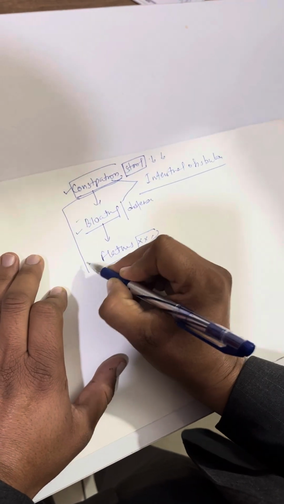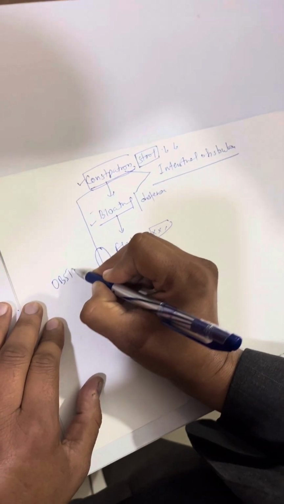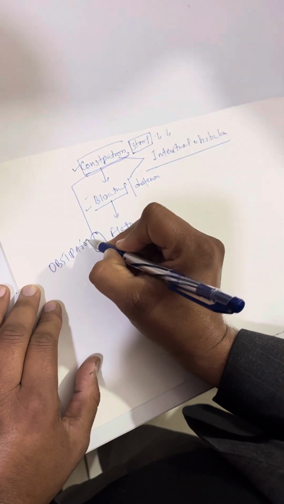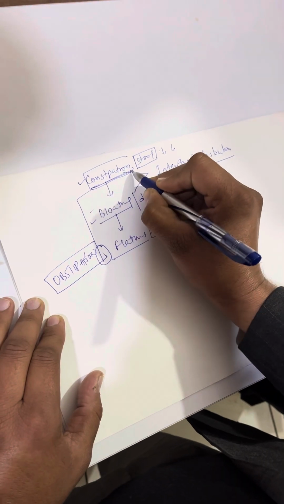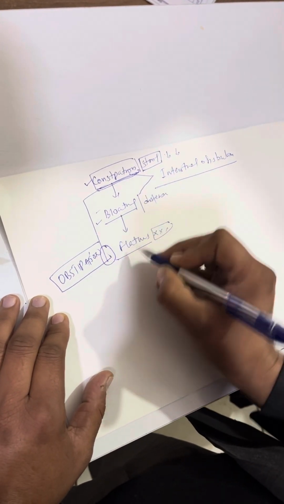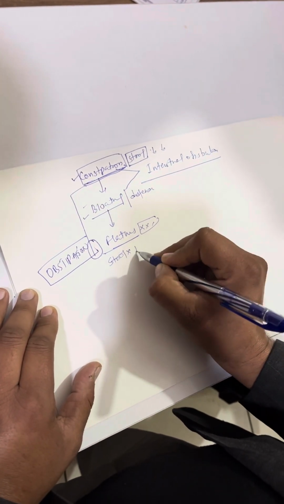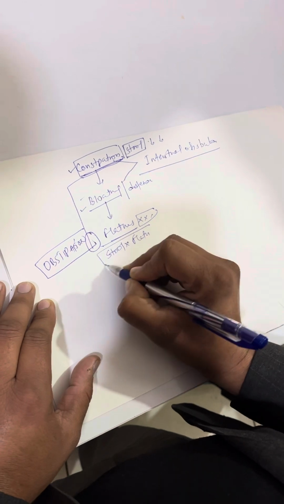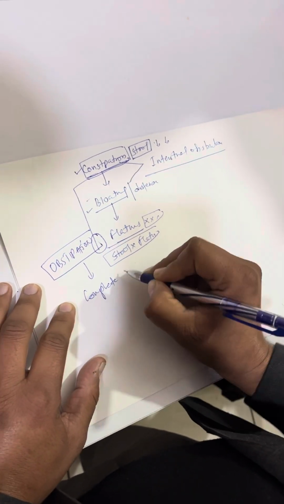When the patient is not passing flatus, we call it obstipation. When the patient is passing flatus but not passing stool, we call it constipation. Obstipation, when the patient is not passing stool and flatus, is called complete gut obstruction.